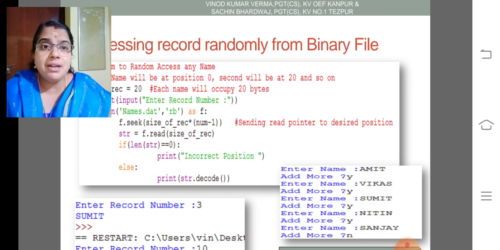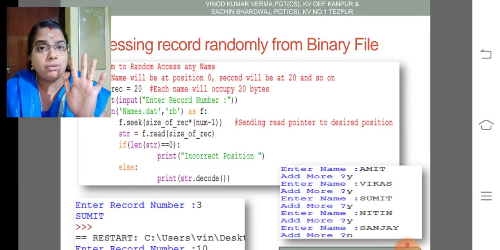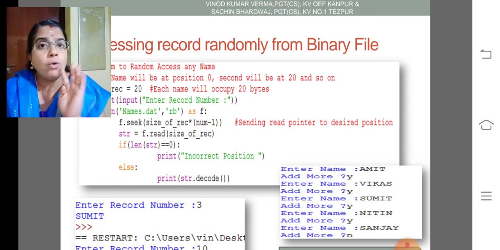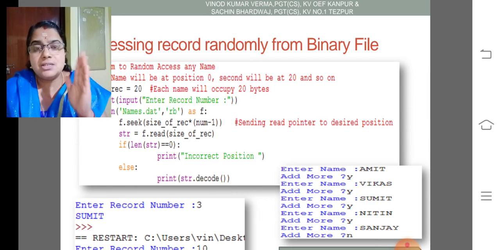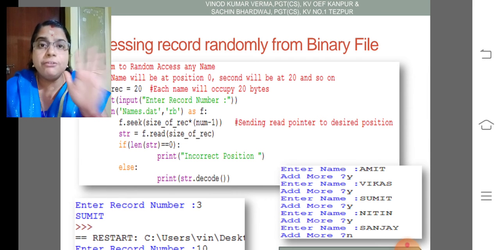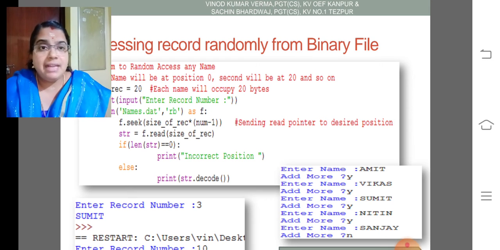So what I had given, size of record, that is 20, into num minus 1. That is, if I am giving the fifth one, num minus 1 is 4. 20 into 4, it will take the 80th byte. So the fifth record I will get.